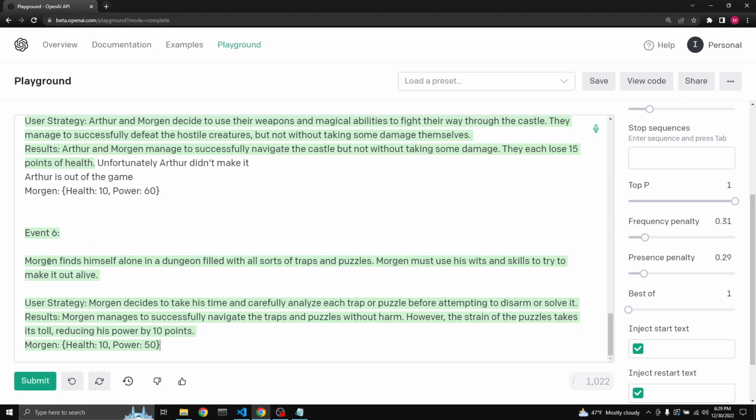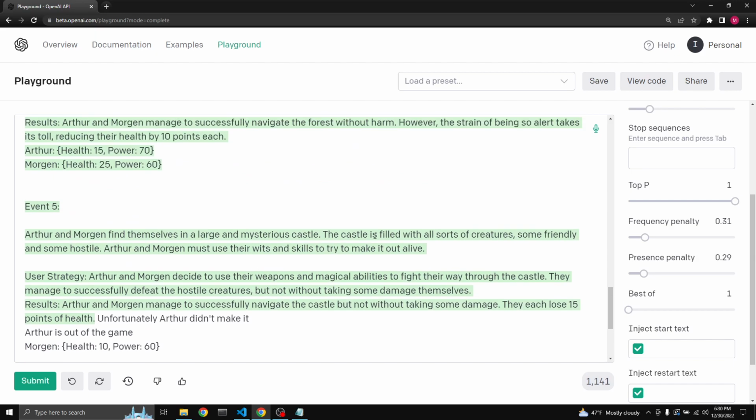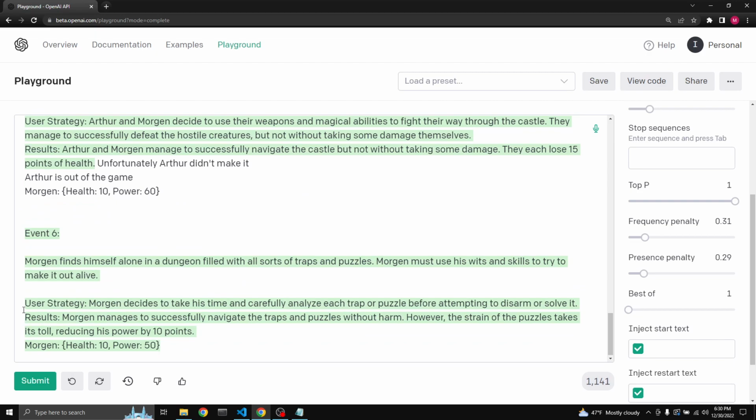No more Arthur. Morgan finds himself alone in a dungeon filled with all sorts of trouble. Okay. Wits and skill. This is kind of similar. Anyway, Morgan decides to take his time, carefully analyze each trap or puzzle. I mean, look, Morgan's being careful. Morgan managed to successfully navigate traps and puzzles without harm. However, the strain of puzzles takes a toll, reducing his power by.